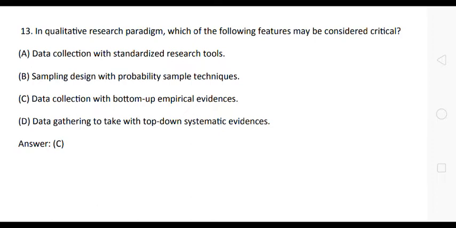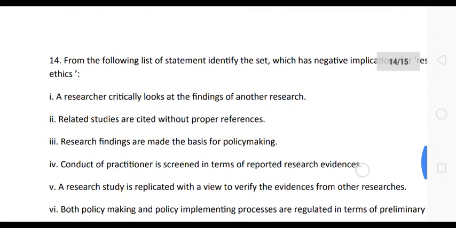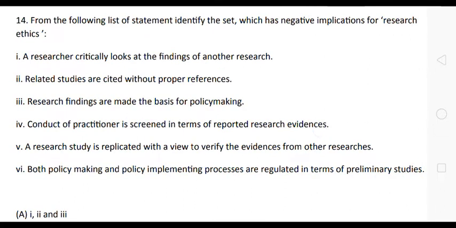Here the correct answer is option C. Data collection with bottom-up empirical evidences is the correct answer. Okay, friends? Option C is the correct answer. Now let us see next question. Next question is, from the following list of statements, identify the set which has negative implication for research ethics.